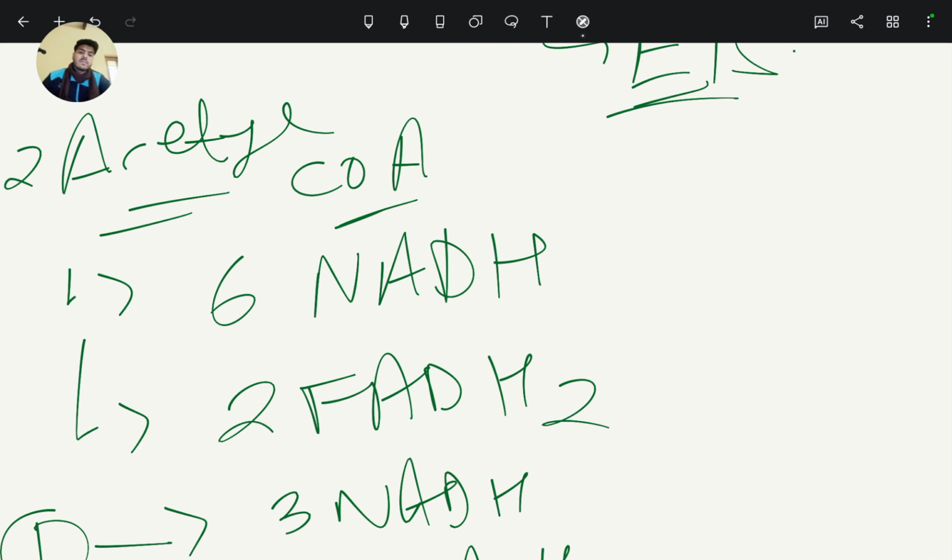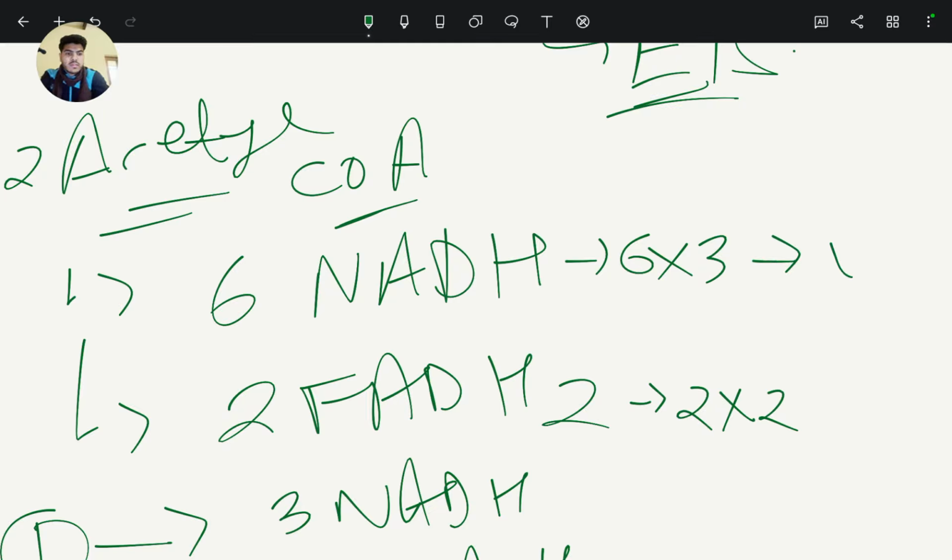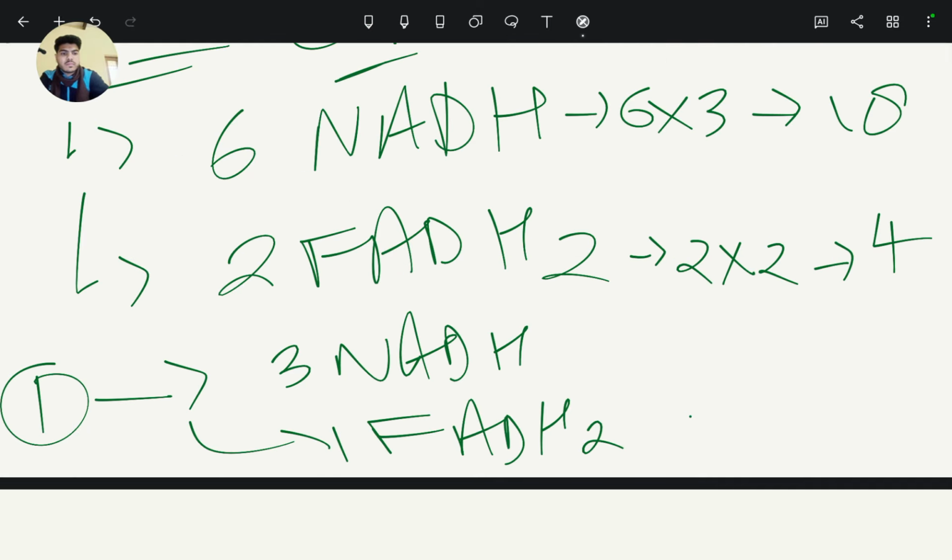The number of ATP according to two molecules of acetyl coenzyme A is 6 into 3 and 2 into 2, that is 18, and here 4. So from this, total is 22 ATP.